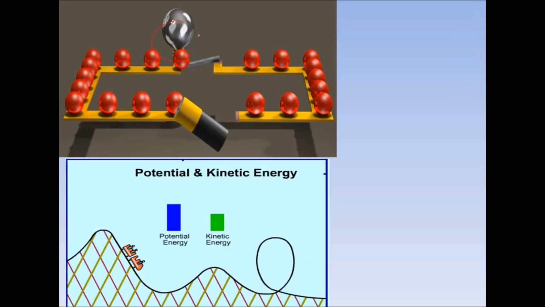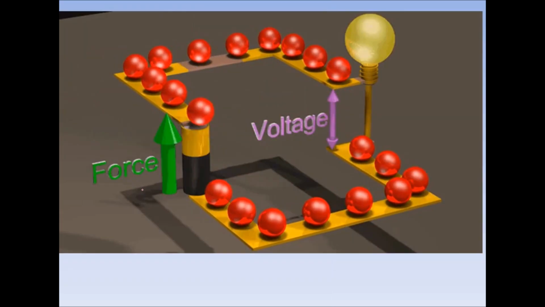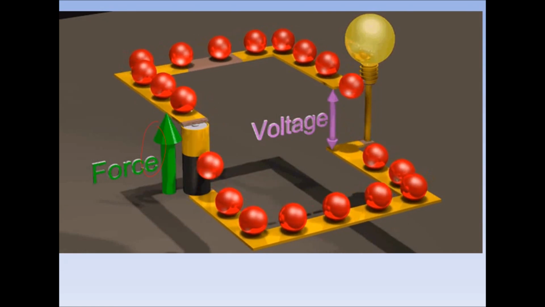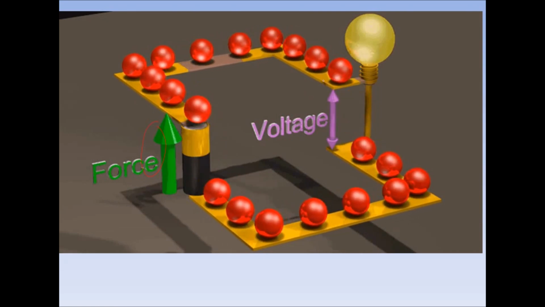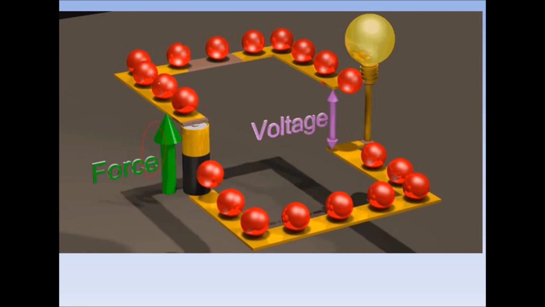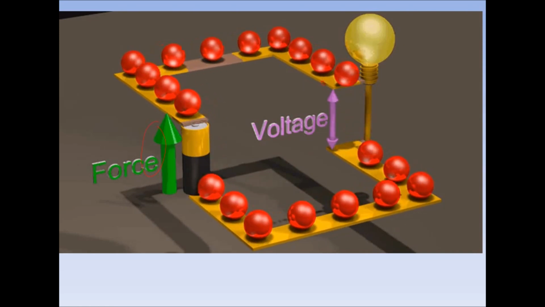Here you see a bulb connected with a voltage source which causes a potential difference between the two terminals of the bulb. It is not visible here, but in the next slide I will show you. It is the same effect as when we carry an object to a certain height, and the object gains potential energy, and when it is dropped from that height, potential energy gets converted into kinetic energy. Here you can see the battery connected here applies some force to the circuit, and that causes the potential difference between the two terminals of this bulb. So these electrons get potential energy, and then it is converted into kinetic energy,